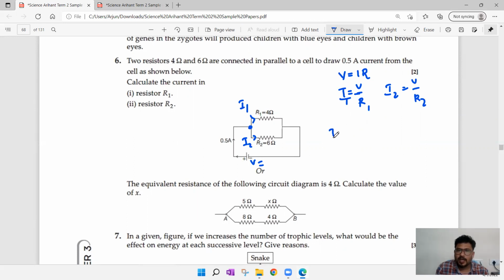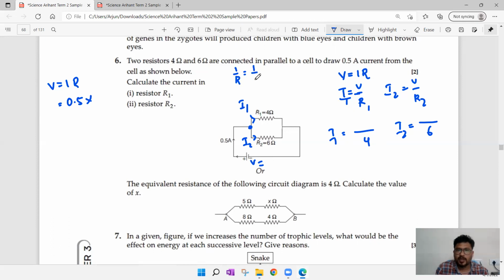R1 value is 4, R2 value we know is 6, but we don't know the V value. So first we have to find the V value from the circuit. To find V, V is equal to I into R. We know the I value in the circuit, that is 0.5. R value we don't know, so let us try to find the R value. How to find it? These two resistors are connected in parallel.